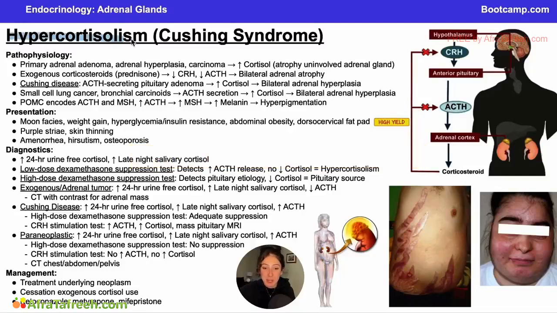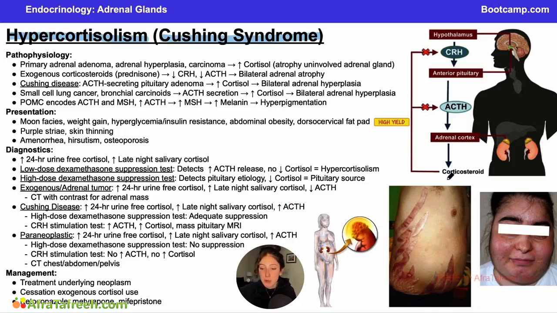In this section, we'll be talking about hypercortisolism. Hypercortisolism is an excess of the hormone cortisol. It's also referred to as Cushing's syndrome. And hypercortisolism is a very common pathology that you are very likely to see while you are treating patients, regardless of which specialty you go into.